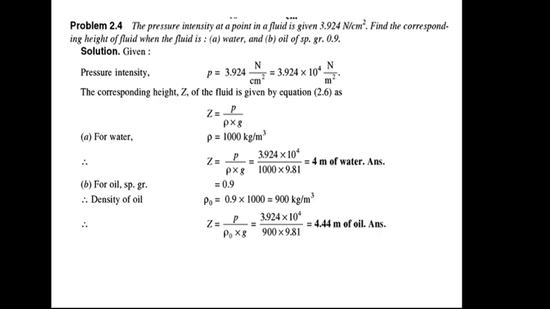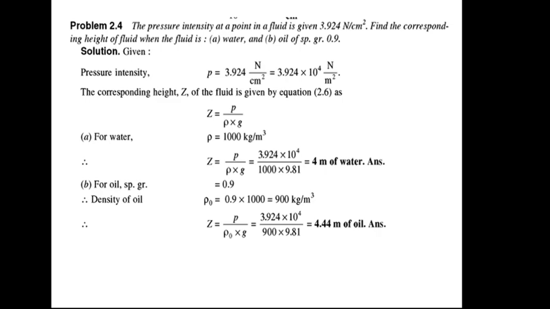So the height of water column will be Z is equal to 3.924 into 10 raised to 4, that is our pressure, divided by 1000 into 9.81. After doing the calculation, you will get the answer as 4 meter of water. So what does it mean? For a pressure of 3.924 Newton per centimeter square, if the fluid is water, the height of water column will be 4 meter.